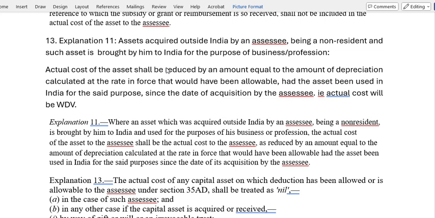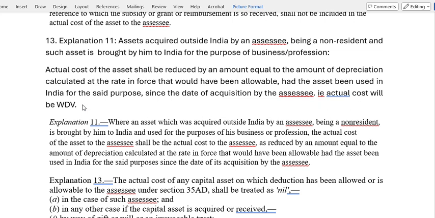Then later you are bringing that asset to India. In such case, how is the actual cost calculated? Actual cost of the asset shall be reduced by the amount equal to the amount of depreciation calculated at the rate in force that would have been allowable had the asset been used in India for such purpose since the date of acquisition by the assessee.